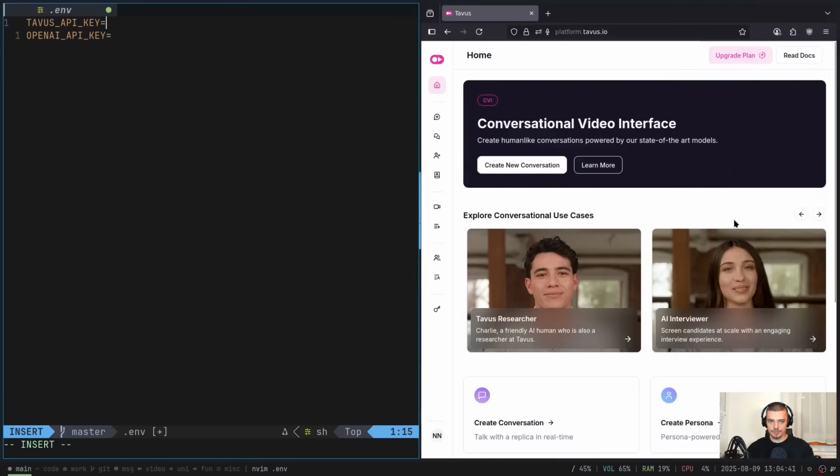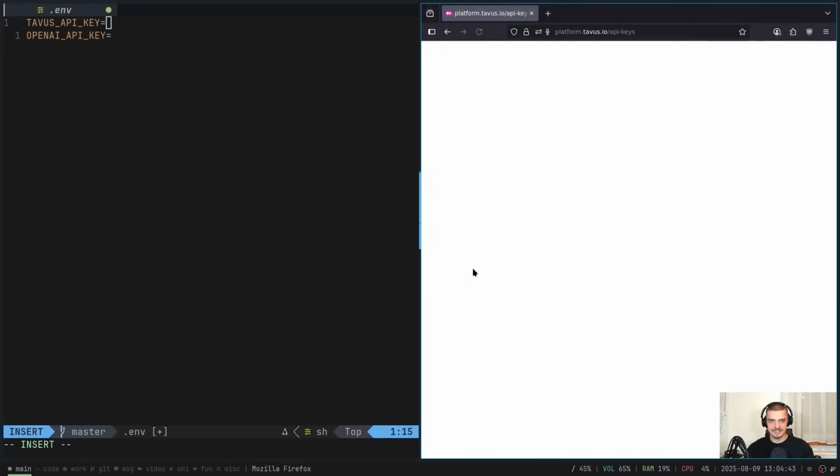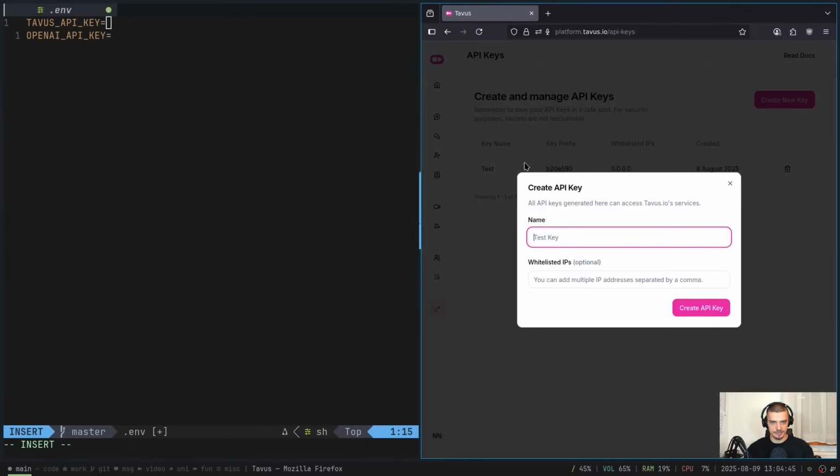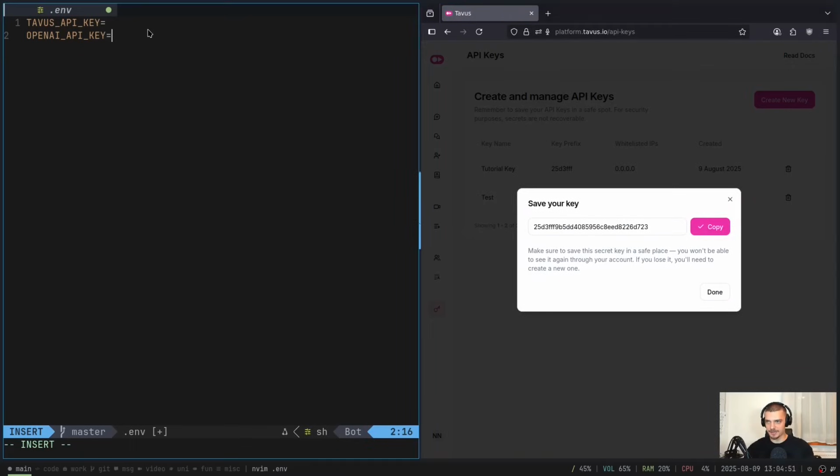And of course, where do you get this from? You go to API keys down here, and you create a new API key. Let's call this tutorial key, create API key, and then just copy and paste here. Now, I'm not going to show the OpenAI API key, but once you have this done, you close the file, you save it, that's it.